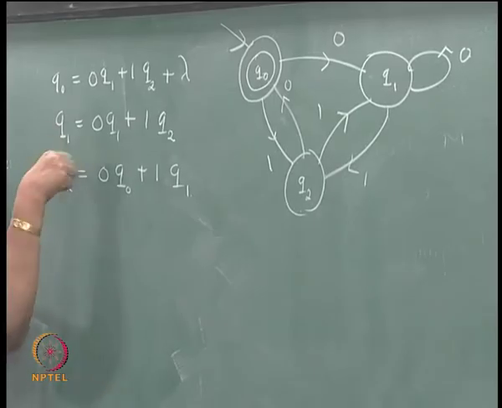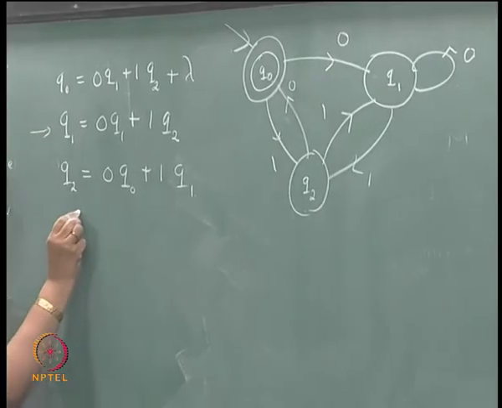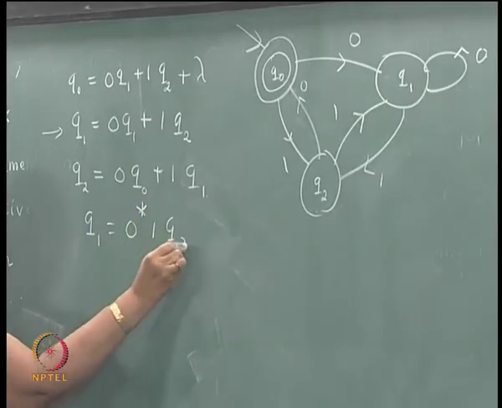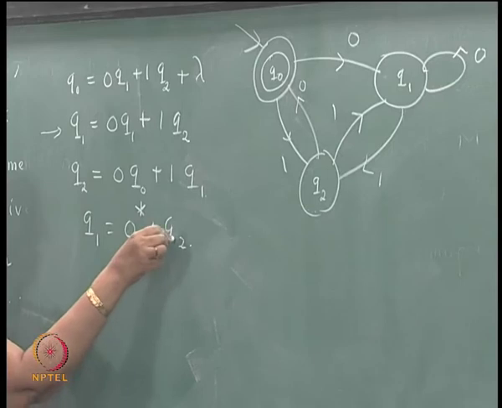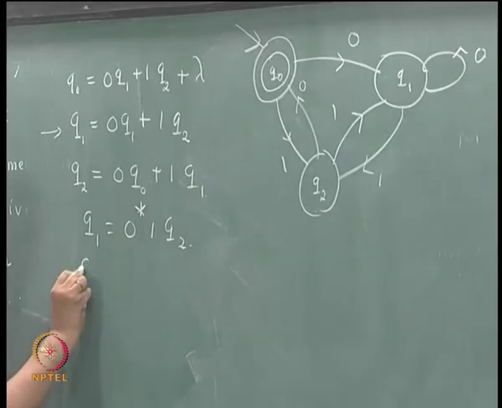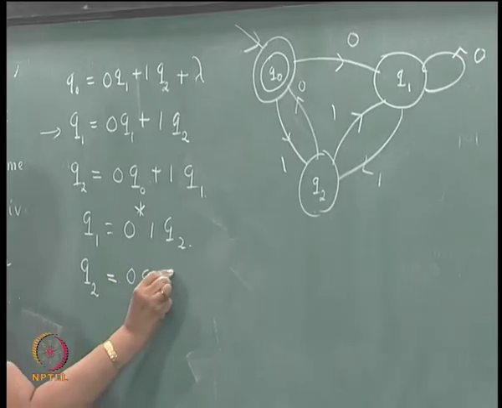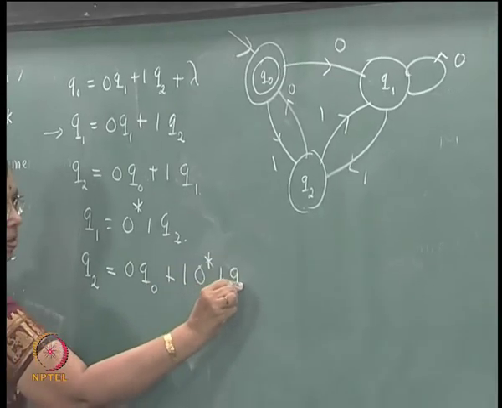As I told you, you have to look into the equations and try to solve whichever is easier and so on. So, from this you will get Q1 is equal to 0 star 1 Q2, right. Use that here: Q2 is equal to 0 Q naught plus 1, instead of Q1 you write 0 star 1 Q2.